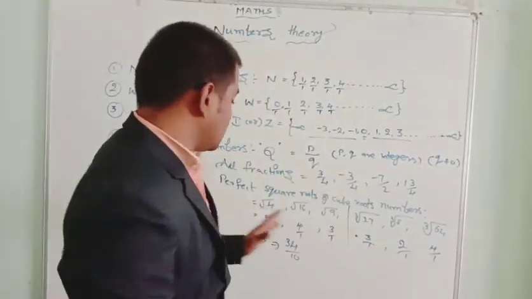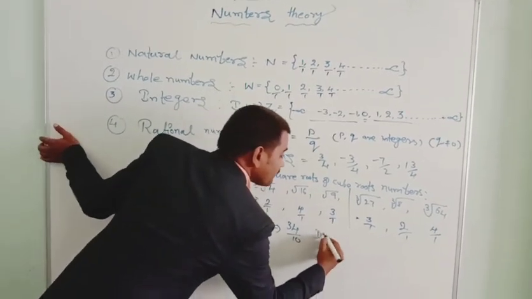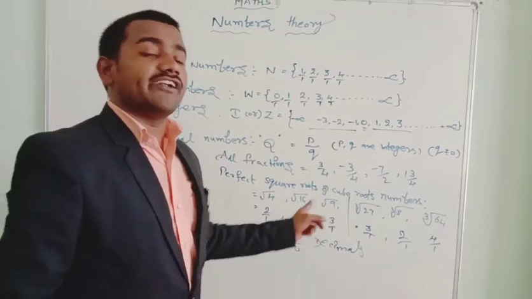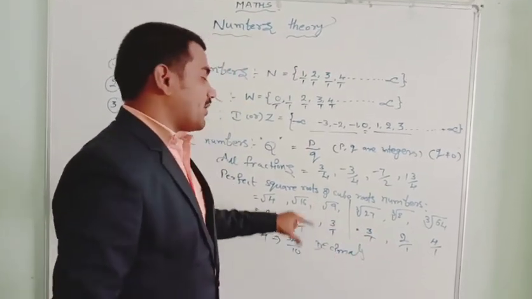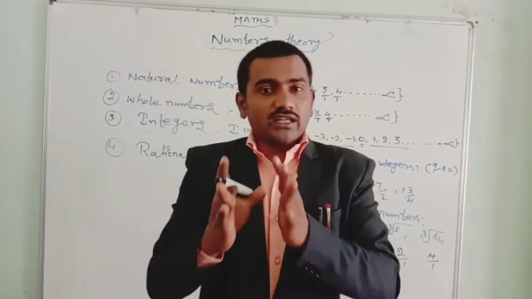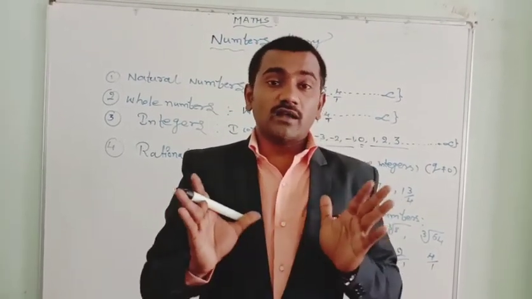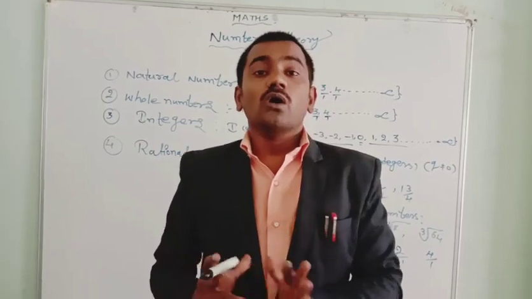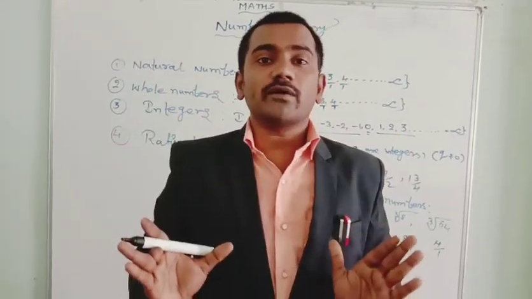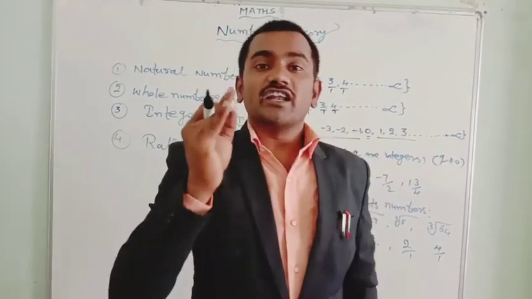So some of the decimals, like terminating decimal numbers and non-terminating repeating decimal numbers, can be written in the form of p by q. Next, this is about the rational numbers. They are denoted by Q. What are the rational numbers? Which numbers are able to be expressed in the form of p by q? Those numbers are known as rational numbers.